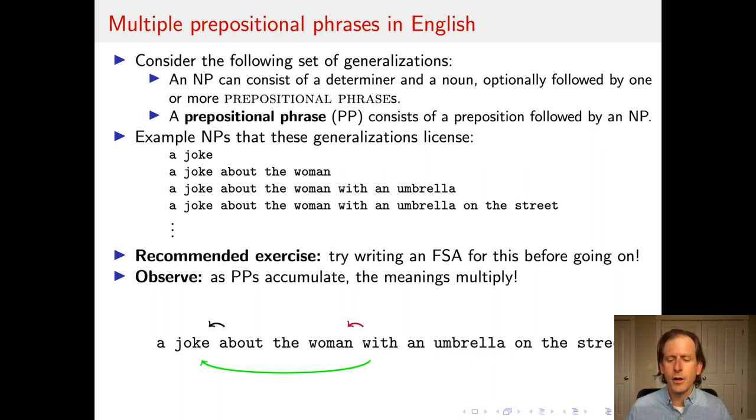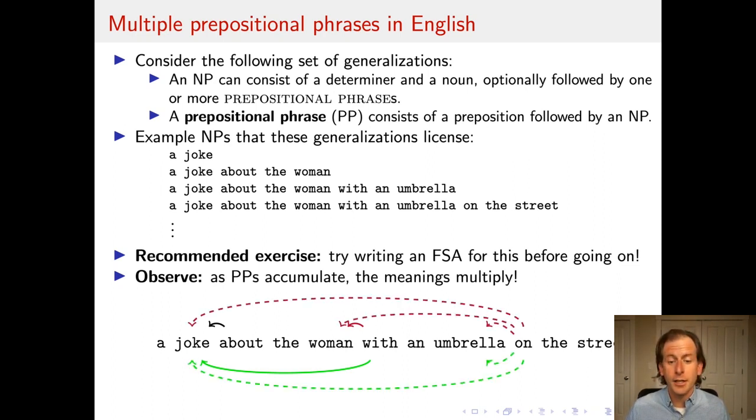Okay, so that's with on the street, right? Or missing. What about when I add on the street? So now it turns out that there are, in both the case where with modifies woman and with modifies joke, I can accommodate on the street in different ways, and there's actually multiple ways for either of those interpretations to be brought together. And I illustrate them with the dotted lines here.